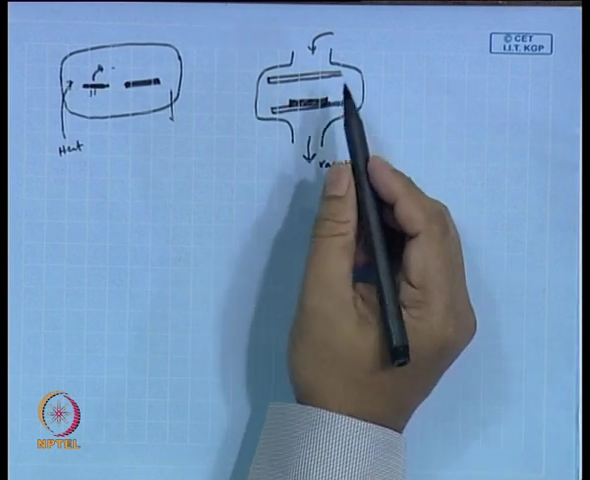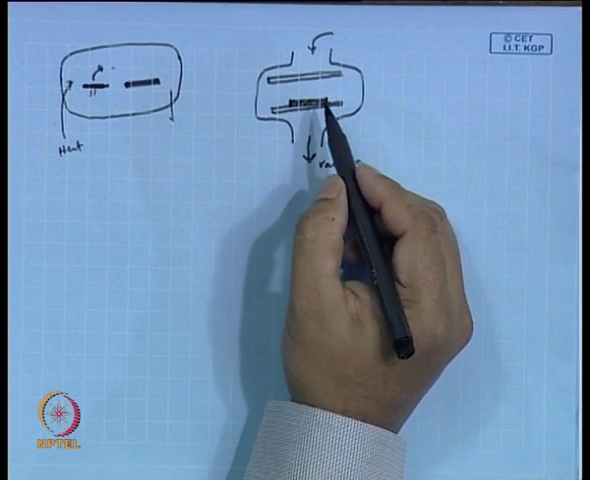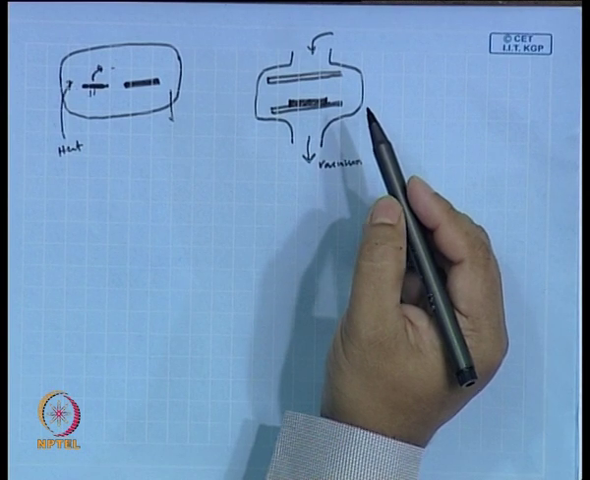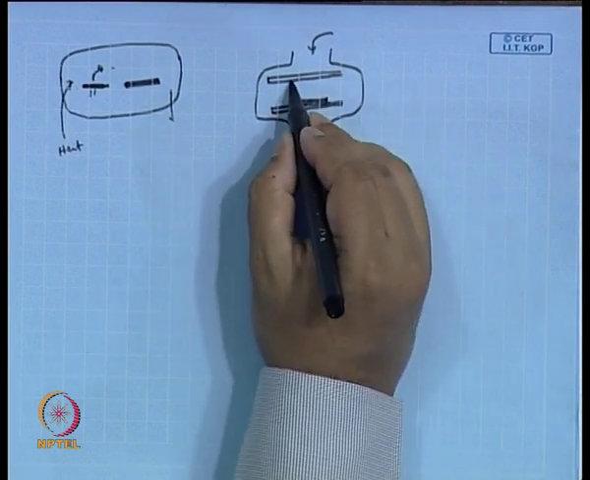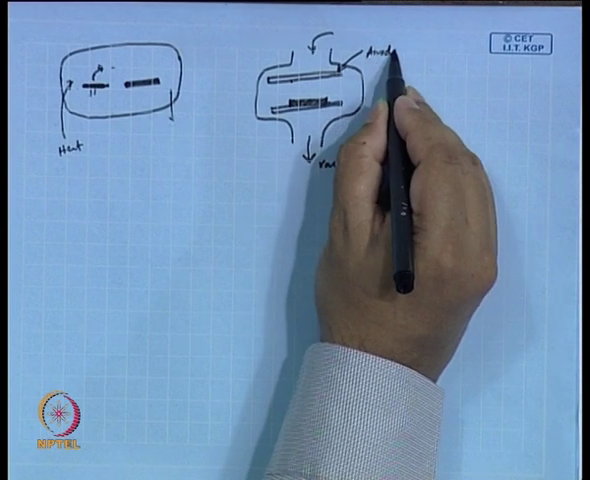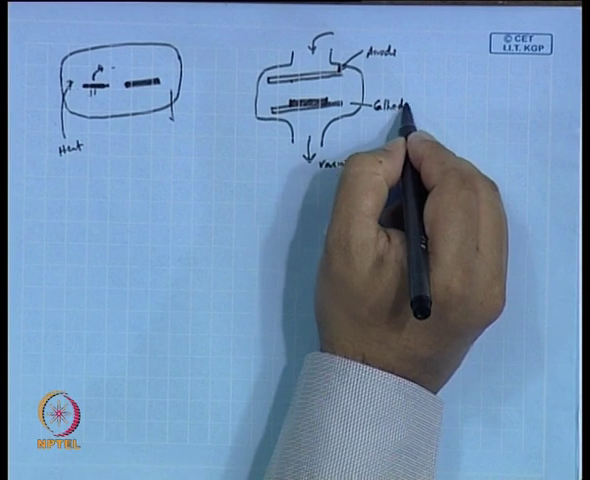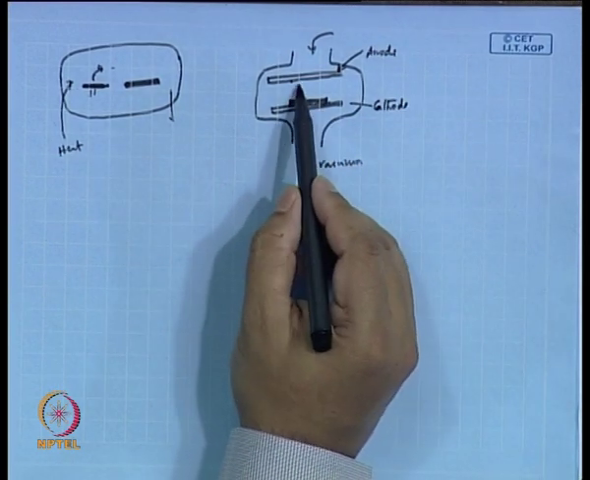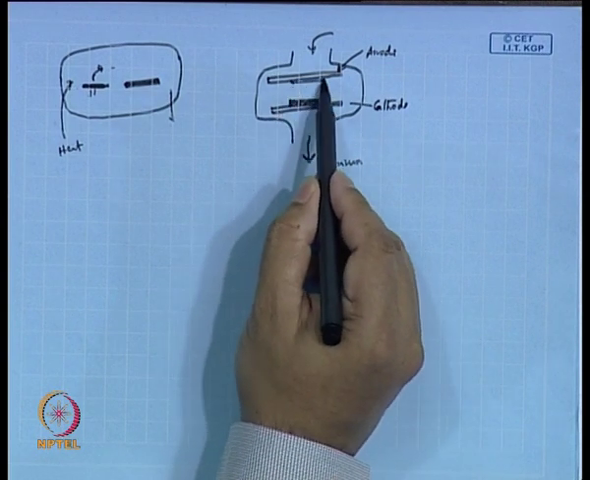Here in this case you are keeping the target on anode and the material to be deposited is on cathode. So, your target is on anode, this is the anode and this is the cathode. So, target is the substrate on which you want to make the deposit, target is on anode and the material to be deposited, that is on cathode.